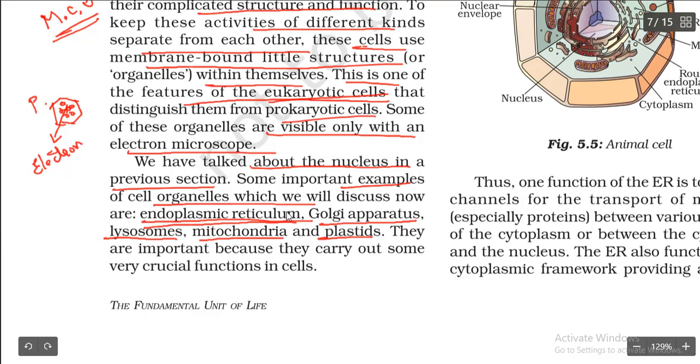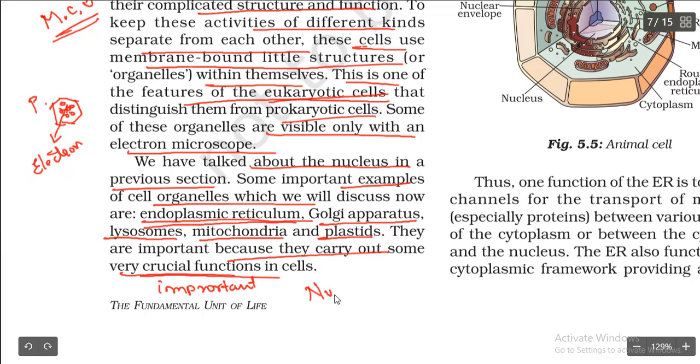These are the other organelles of the cell. They are important because they carry out some very crucial functions in the cell. Crucial function is nothing but very important functions.